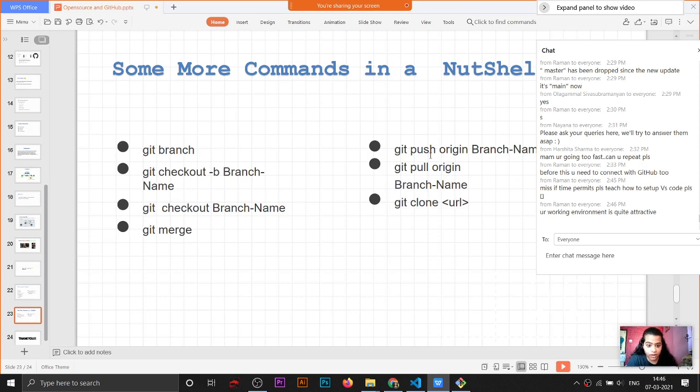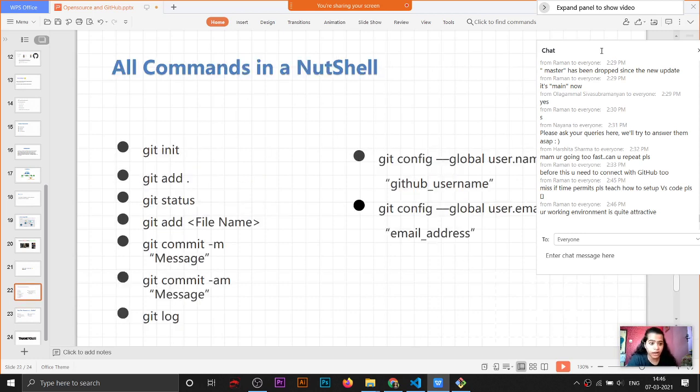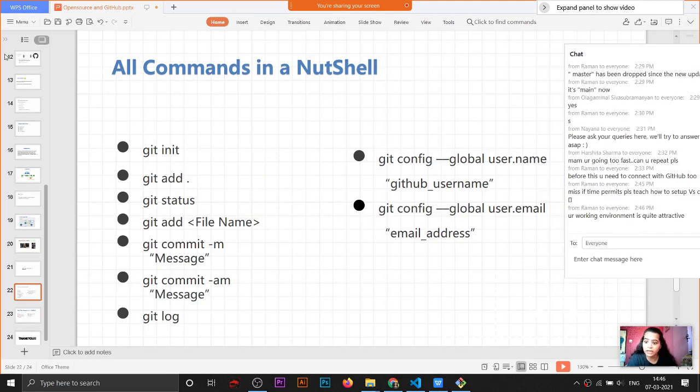So these are all the commands that I taught you today. If you want to write it or take a screenshot, you can take it because these are very important commands for working through the bash. And if you have any doubts, you can ask me. I'm open to questions.